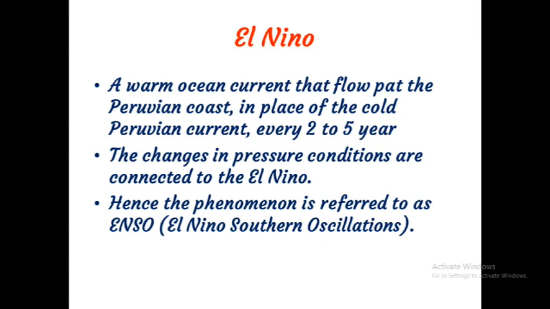Okay, children, El Nino means the warm ocean current that flows past the Peruvian coast in the place of the cold Peruvian current. That means the warm ocean current comes in the place of the cold ocean current. That phenomenon is known as El Nino. And this El Nino is connected with the pressure changes. That is why that process together is known as ENSO, that is, El Nino Southern Oscillation. Southern Oscillation means what? The periodic change of pressure condition. Okay.